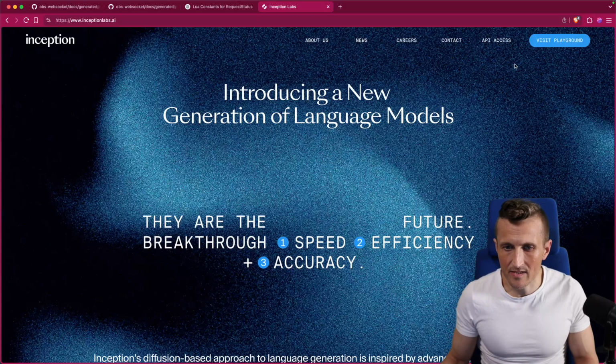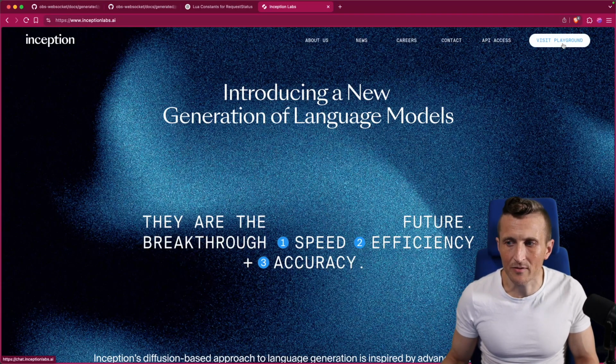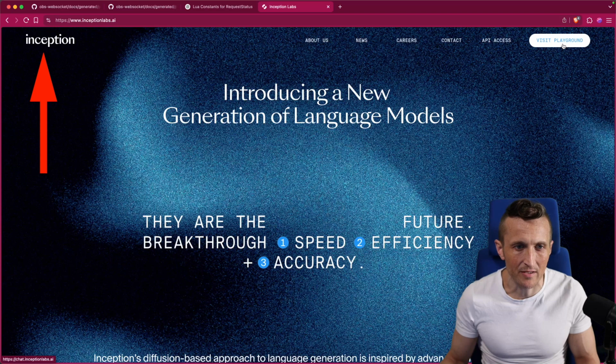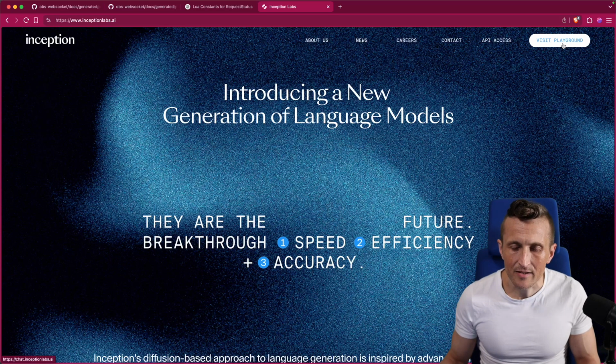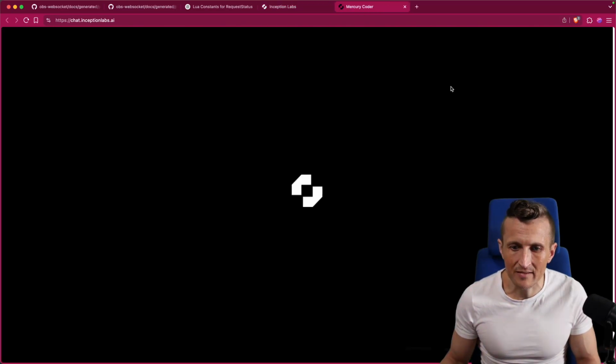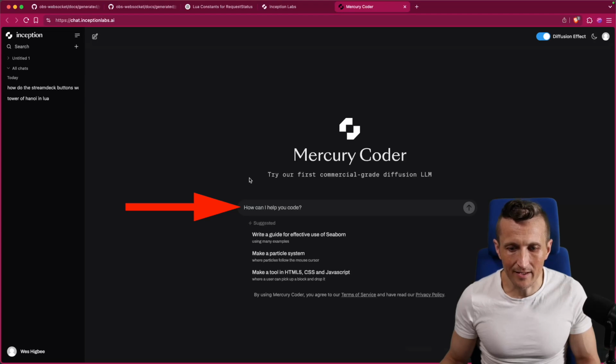Okay, so just a quick test here. Stumbled on this. I think this would be a good example of something to see how this new Inception Labs model can do here. This diffusion-based language model, if you haven't seen this yet, a new take on how you can generate code, for example, or text.